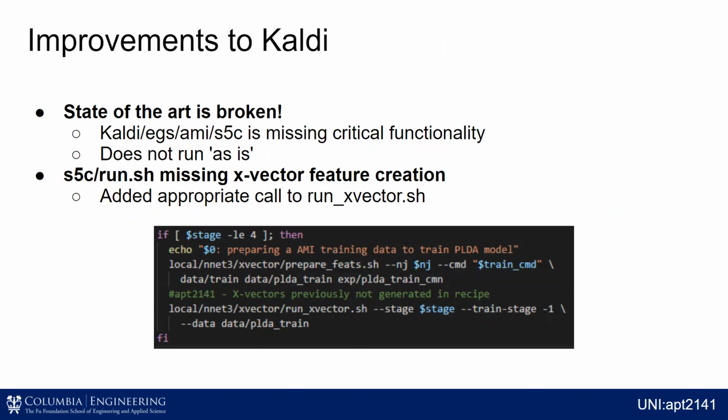Well, it actually doesn't work as it is. It's broken in this current state. So being able to fix that and get it up and running as it's supposed to be is going to be definitely an improvement. So the most egregious error that it's got is that it never actually creates the X vectors. Believe it or not, we don't have a call for that. We prepare the MFCC features and then we don't do anything with them. So, putting that in is the first thing.